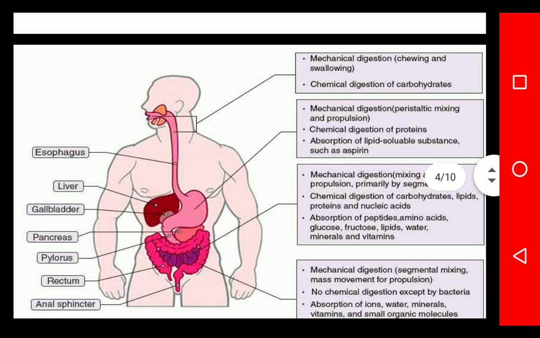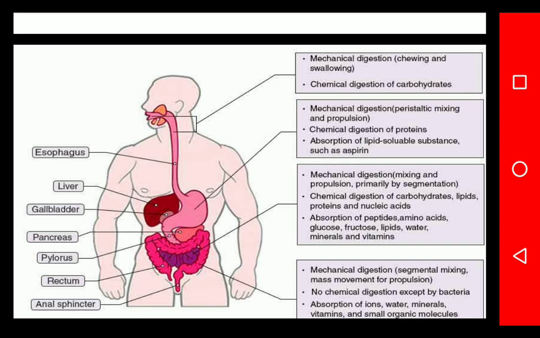Now there are some parts where absorption takes place. In this diagram we are seeing the digestive system: the esophagus, liver, gallbladder, pancreas, pylorus, rectum, and anal sphincter.